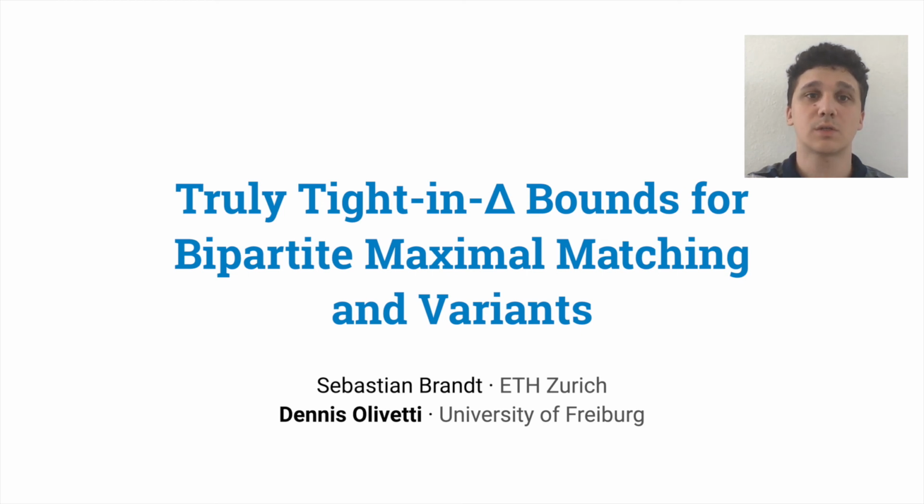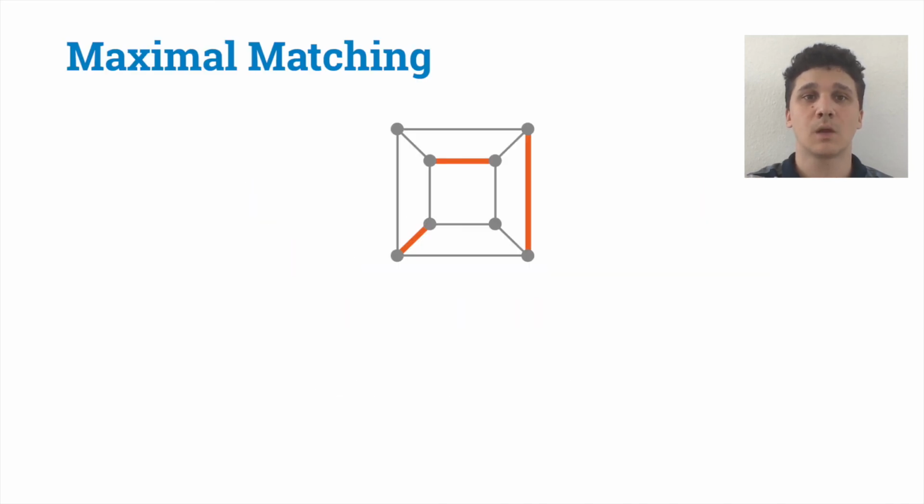This is a joint work with Sebastian Brandt, and this talk will be on truly tight in delta bounds for bipartite maximal matching and variants. We will prove truly tight lower and upper bounds for maximal matching and some of its variants, meaning that we will prove the exact time complexity of these problems as a function of delta, the degree of the graph.